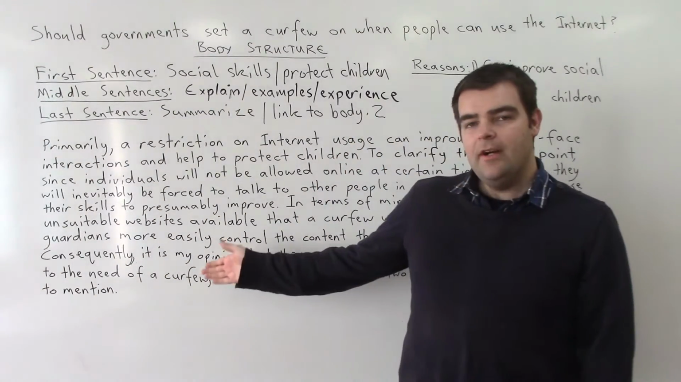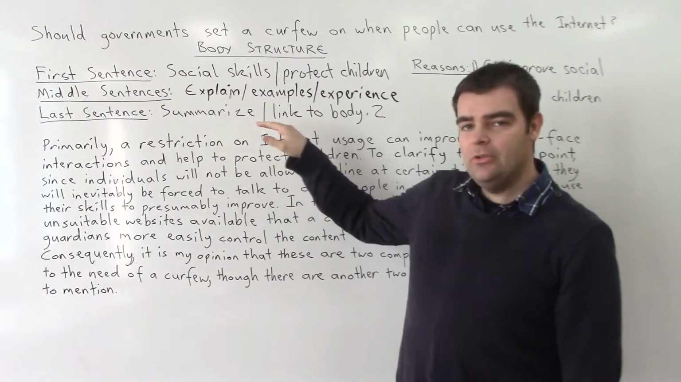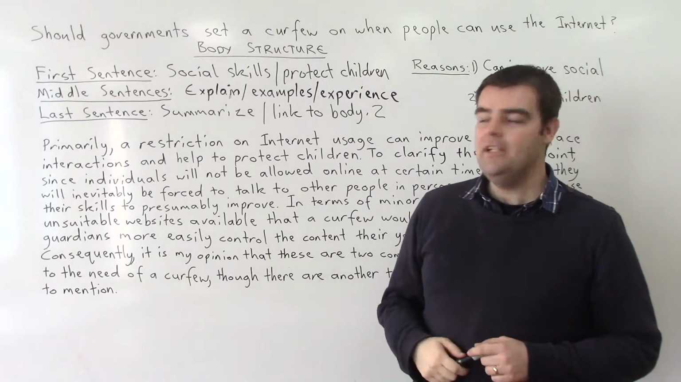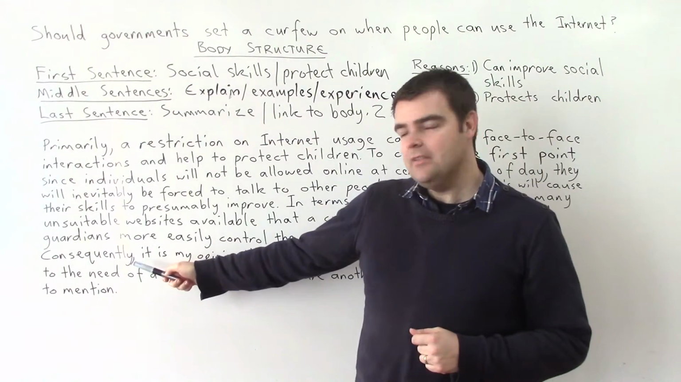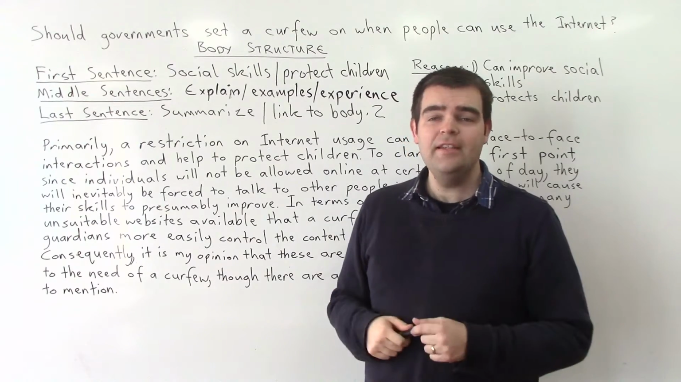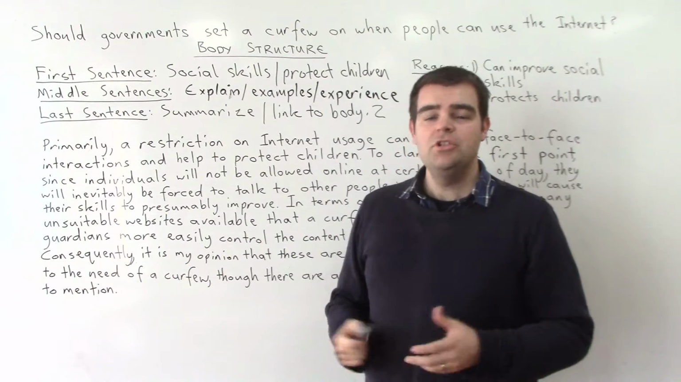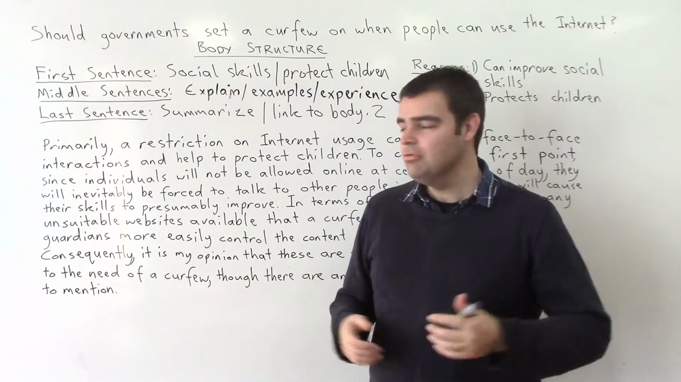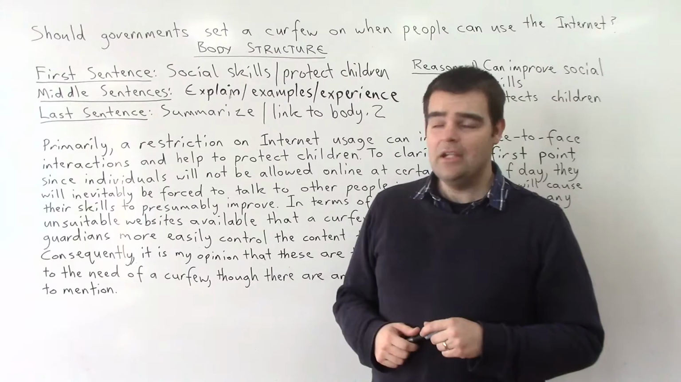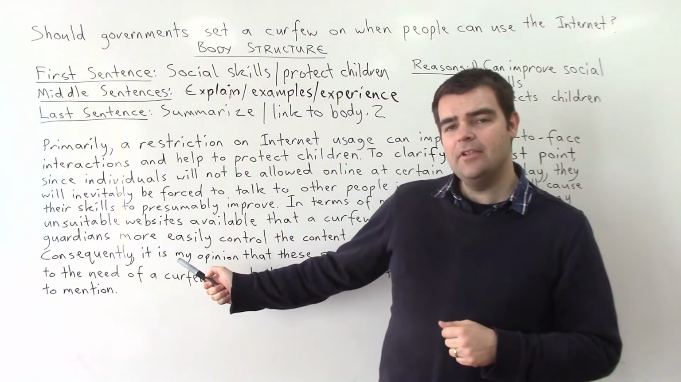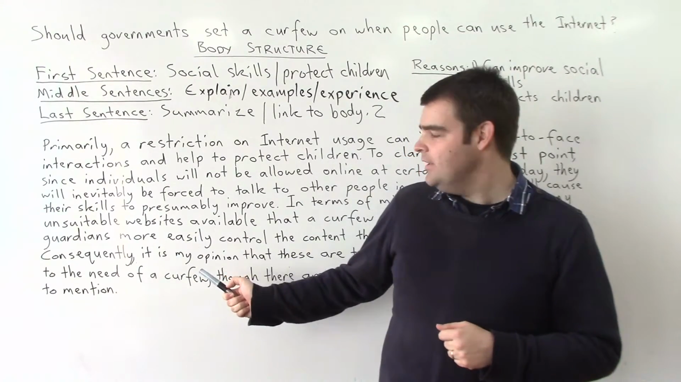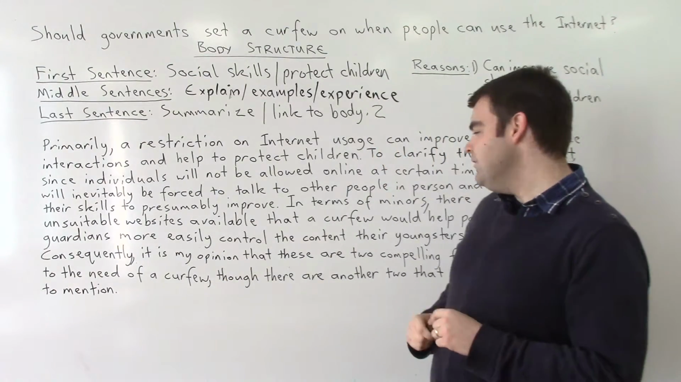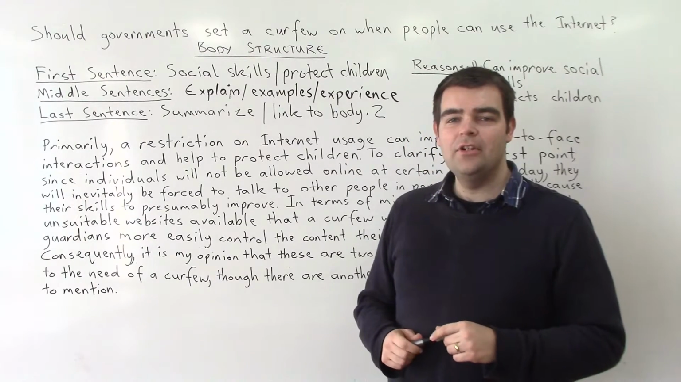Okay, so here we have the final sentence, which links into what we have here with summarizing, and then also linking into body two. So it's always good to start the final sentence with some kind of phrase. Here we have "consequently", but you certainly could use something like therefore, thus, hence, even as a result, depending on the sentence that we're using. So here we have the final sentence to summarize the key points. "So consequently, it is my opinion that these are two compelling factors in relation to the need of a curfew."